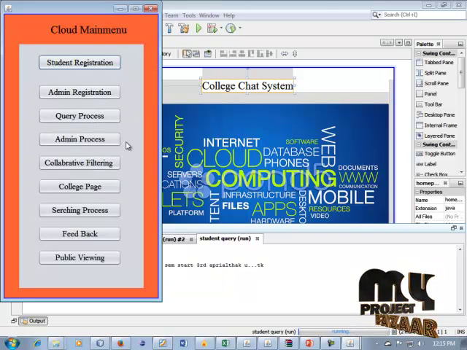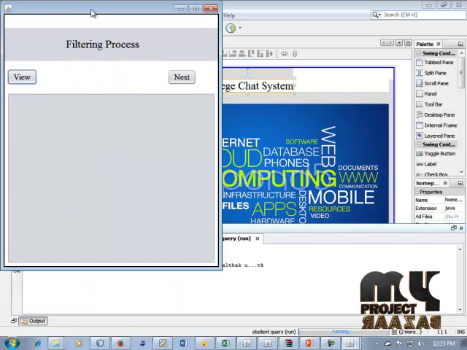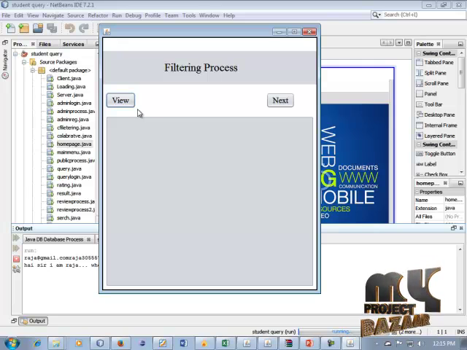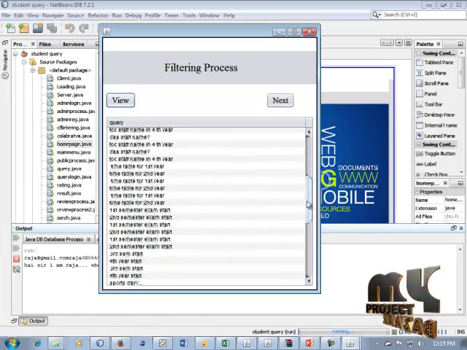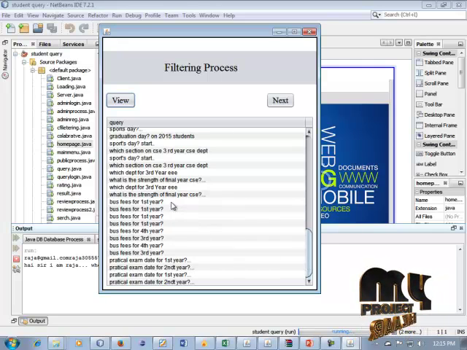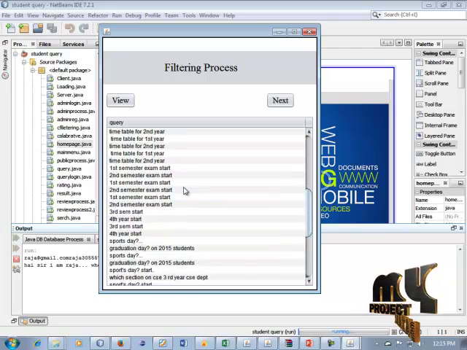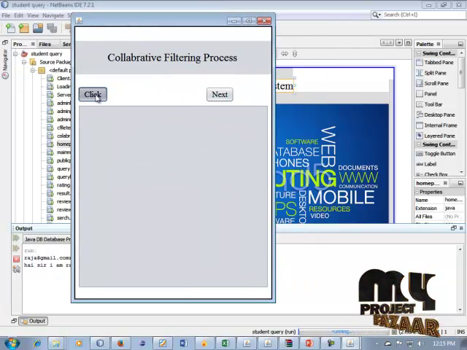So the admin process and the query process can be completed, and after that the collaborative filtering process. In our process, all of the information, for example, 1 month or 1 year information, student query, all of the information can be stored into a database. So click this view button. It is all of the 1 year or 1 month information can be displayed. It is student query information can be displayed. Bus fees, first, second years, all of the information can be displayed in this process. So next process, the collaborative filtering process. So click this button.